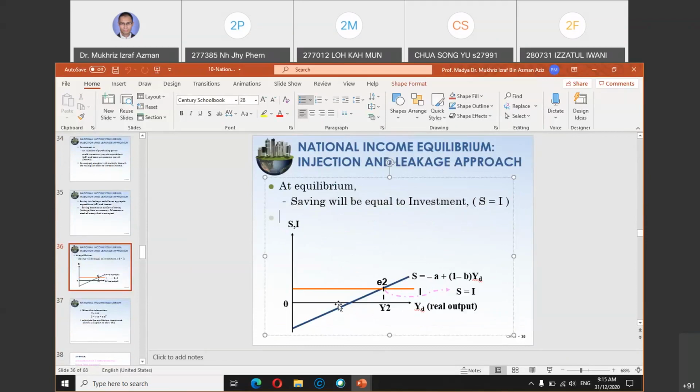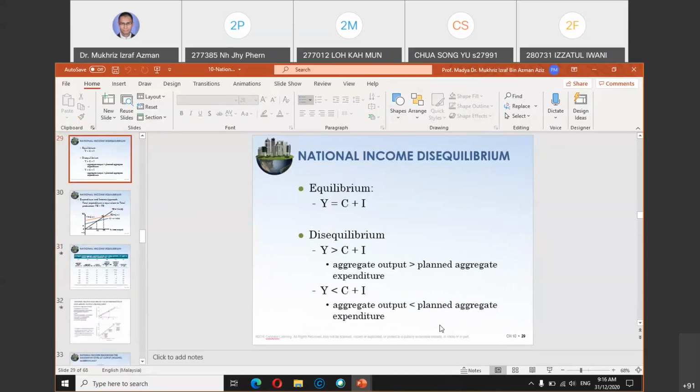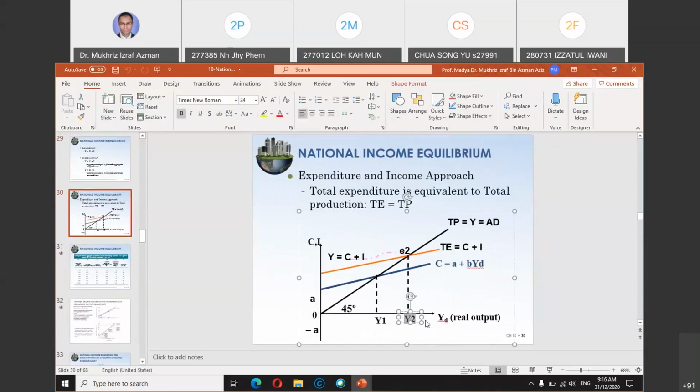So when you plot the equilibrium, the saving function is negative A plus (1 minus B) YD. You recall A in the consumption function is positive, while in the saving function it is negative A. So 1 minus B is your MPS, the marginal propensity to save, multiplied by income. When saving intersects with autonomous investment, the investment line, Y2 is the equilibrium output. This value of Y2 is the same as what you see here.